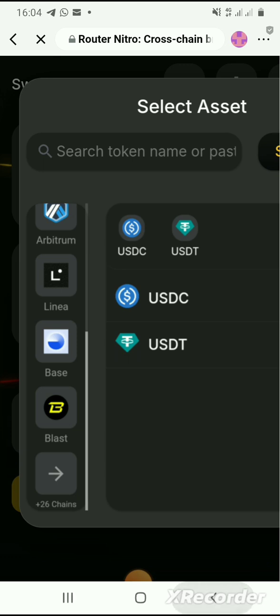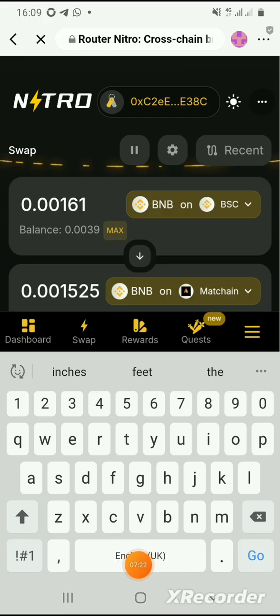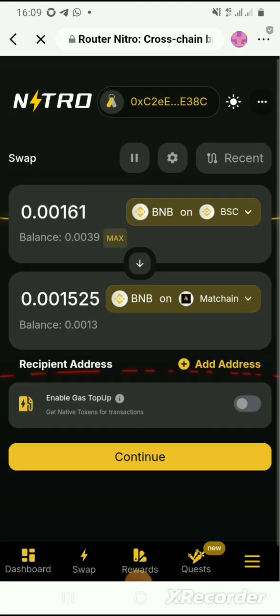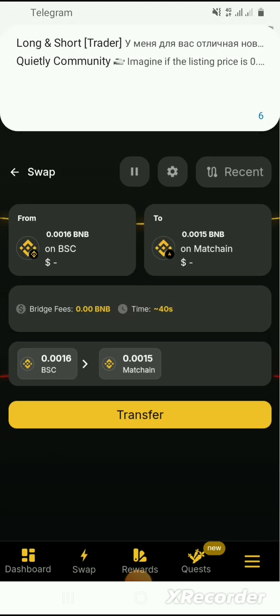Let me go back. Wow, it has gone back. So this is what we are going to reach. There you click continue. Then click transfer.